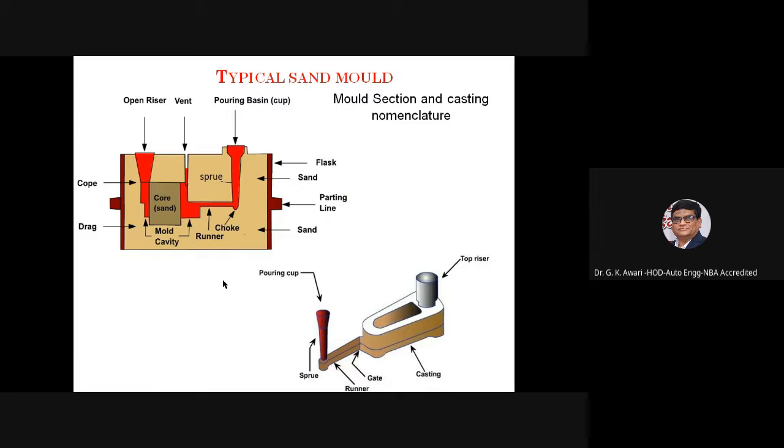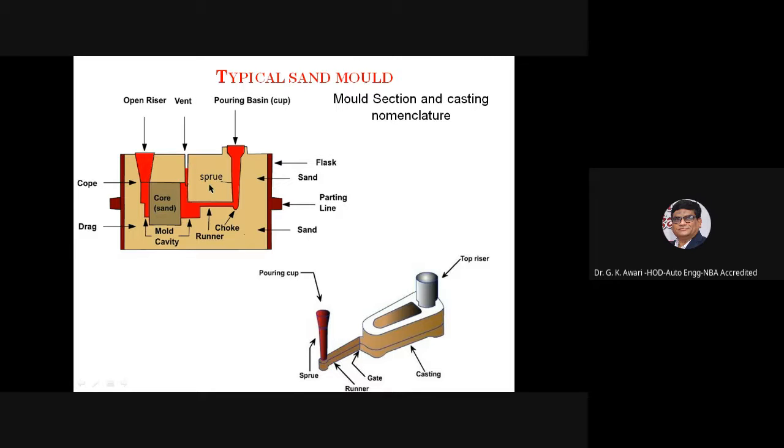Typical sand molding: let us see the various nomenclature which is being used in this casting process. You can see the open riser, then vent, then pouring basin, then cope. This is the lower portion, drag, mold cavity, runner.